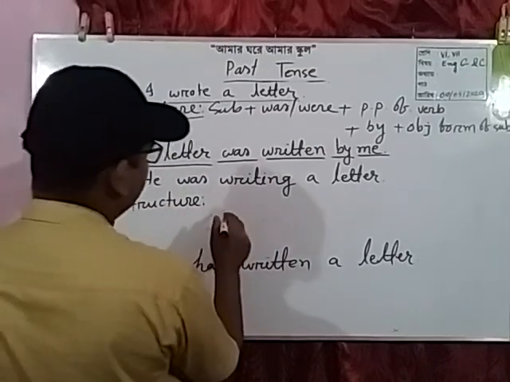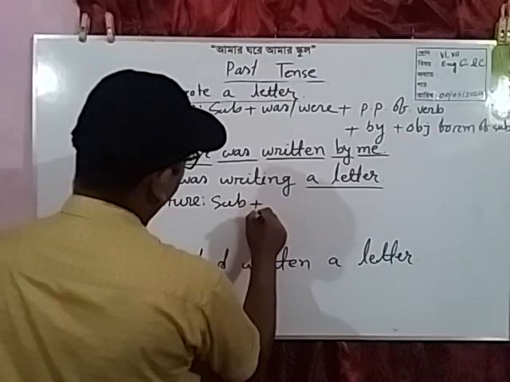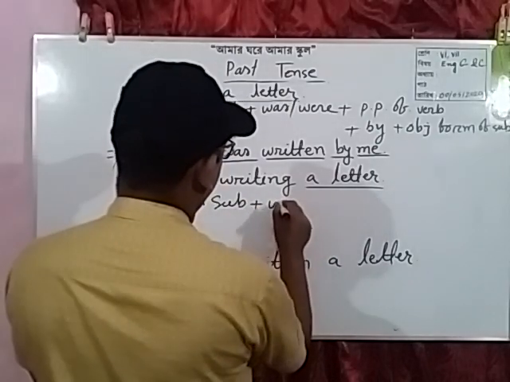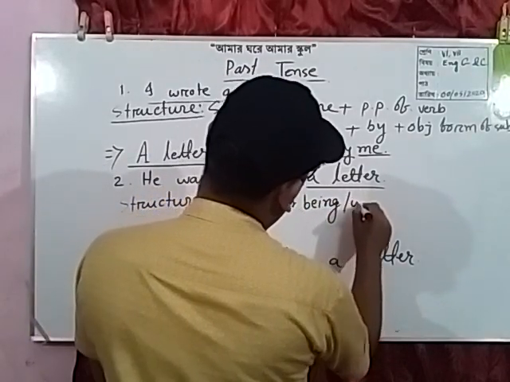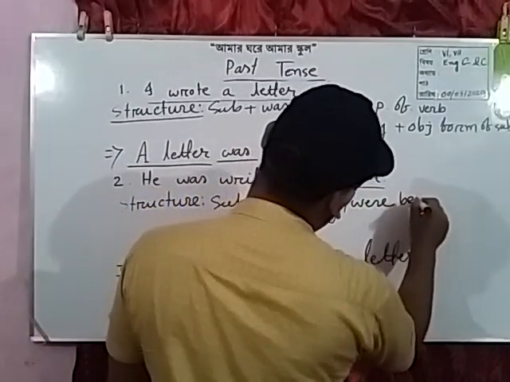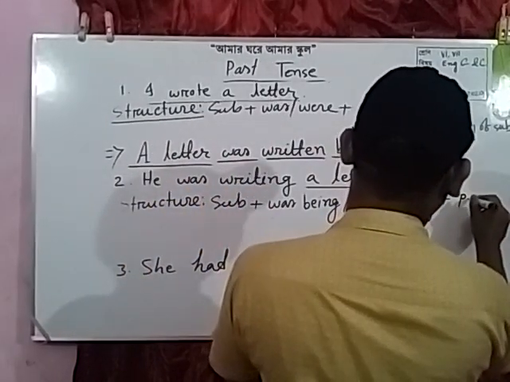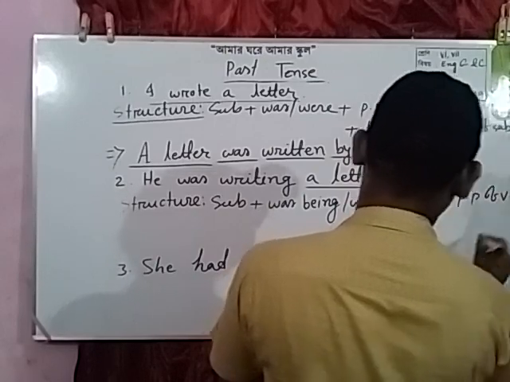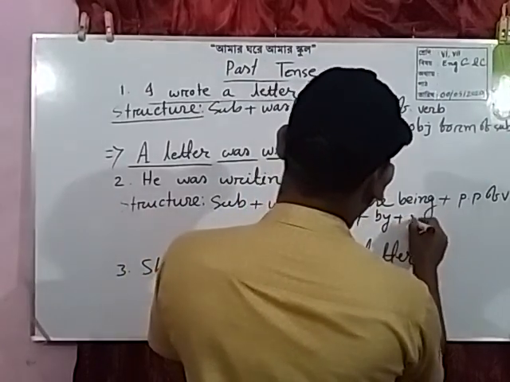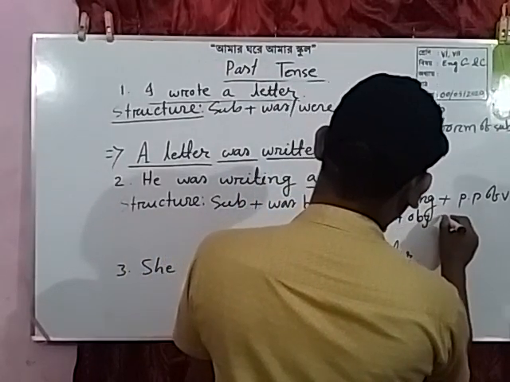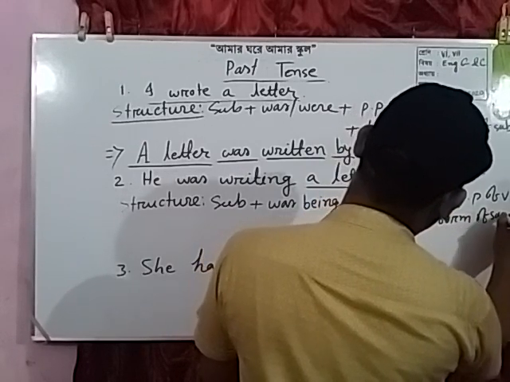At first, subjective form of the object plus was being, were being, plus past participle of verb plus by plus objective form of subject.